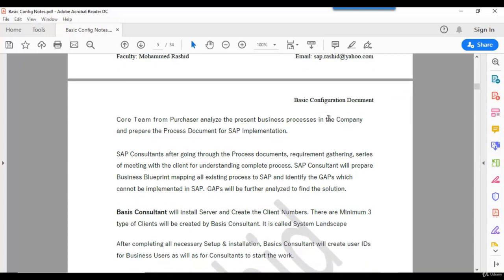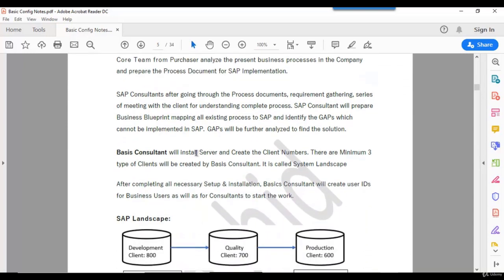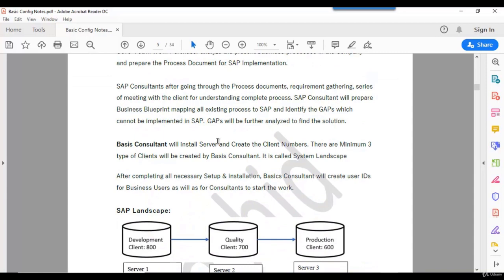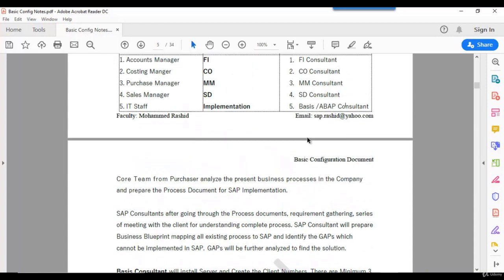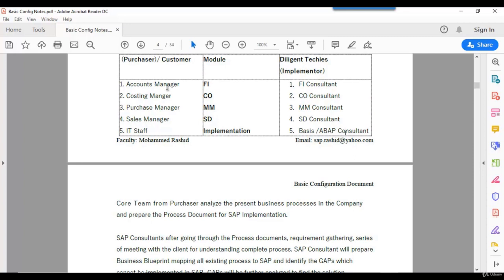The basis consultant will do the complete installation, and he will create the client numbers and the user IDs as well. Here we have core team members like accounting manager, costing manager, purchase manager, sales manager, IT staff. Here we have consultants. We need a user ID to log in to the system. So the basis consultant will create one login ID for the accounting manager, costing manager, purchase manager, like this. Similarly, he will create for consultants as well.